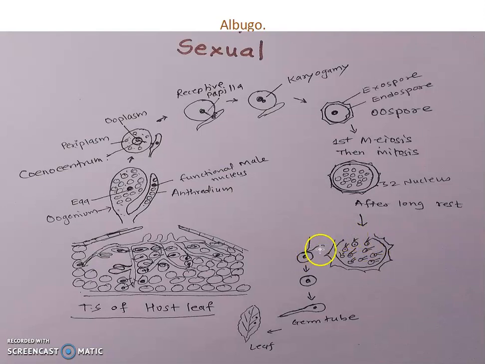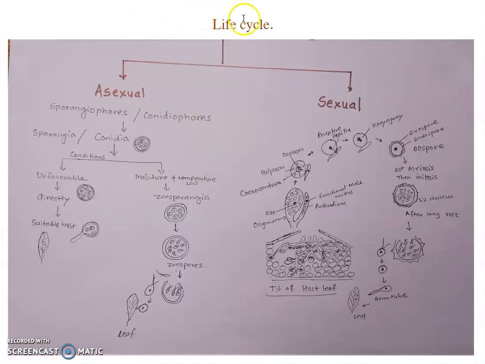These zoospores have two flagella, whiplash and tinsel, and after swimming they rest on the leaf, get rid of their flagella and become encysted, and after that they produce a germ tube, and this germ tube enters the leaf. That is how they infect the leaf. So that is the life cycle of Albugo, in two ways, asexual and sexual.